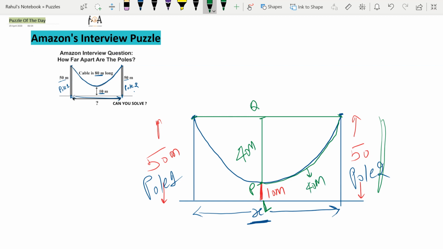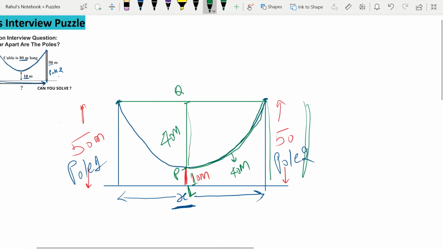Right? So you can observe one thing clearly here, that this length is also 40 meter and this length is also 40 meter, isn't it? If it is so, and total length of the pole is 50 meter and this length is 10 meter, then can you come to one conclusion here?